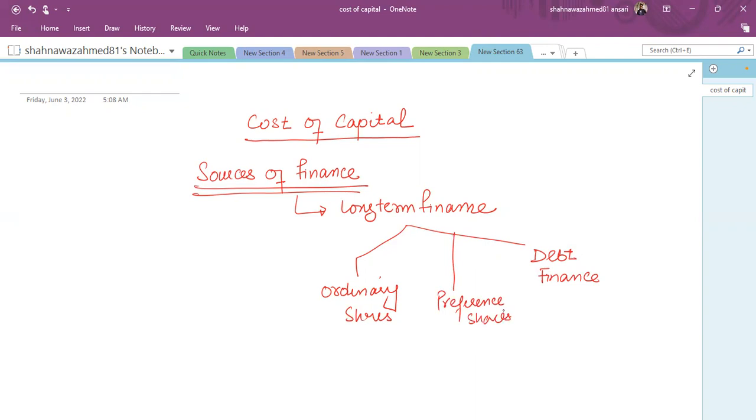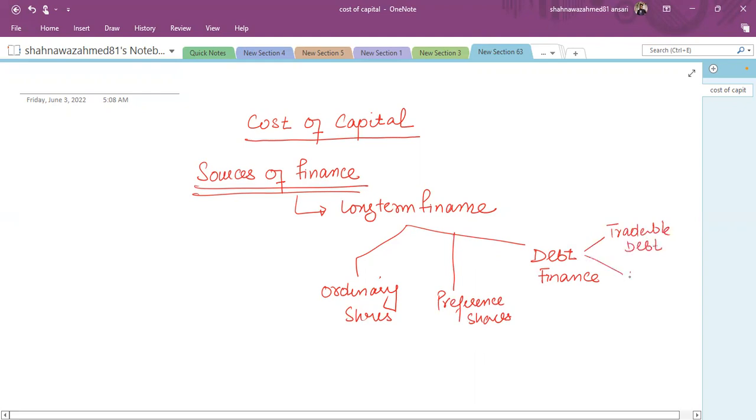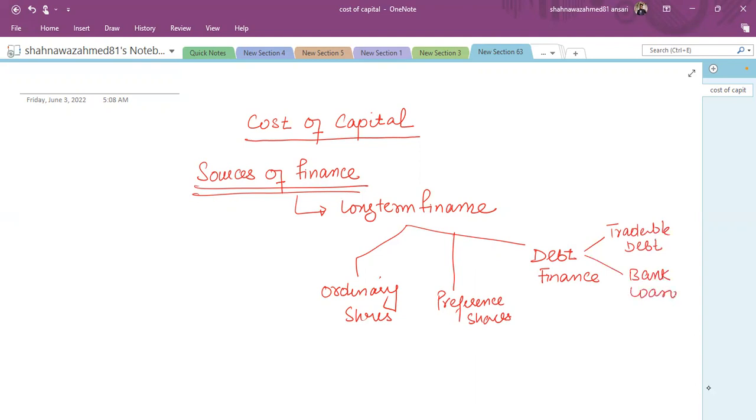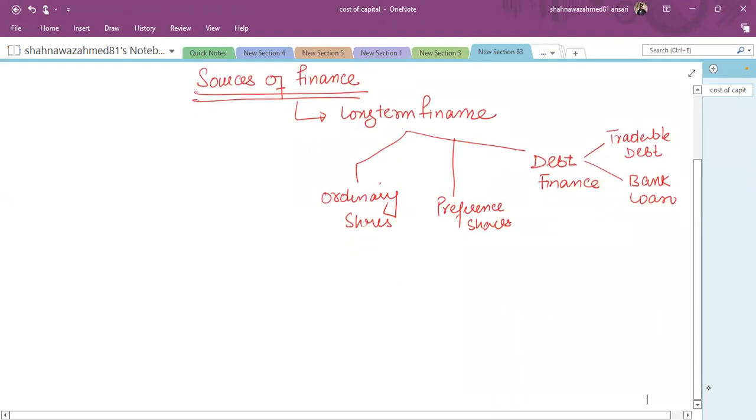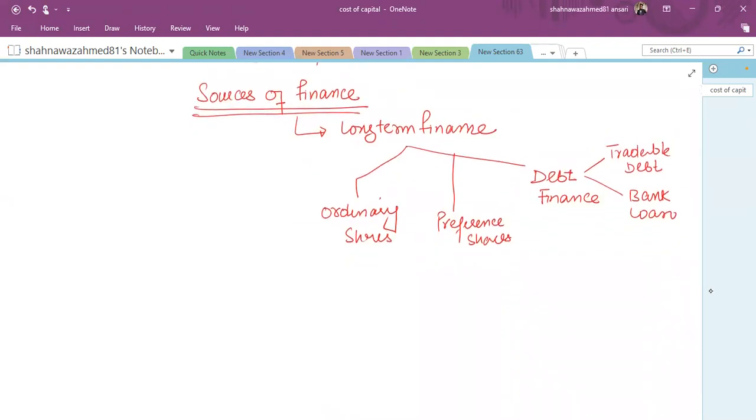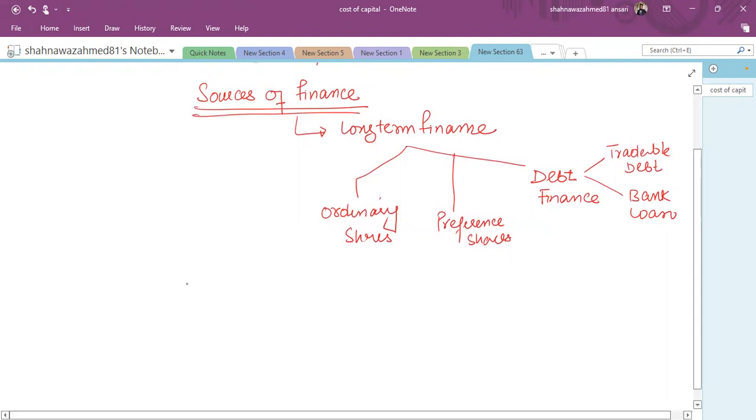And as far as debt finance is concerned, debt finance is fixed income securities. So you can say tradable debts versus non-tradable debts, such as a simple bank loan. Now, as far as the different financing is concerned, when an investor invests money into your business, the investor wants a return on their investment. And the return to the investor is directly related with the risk of investment.